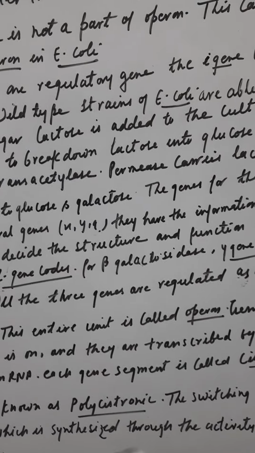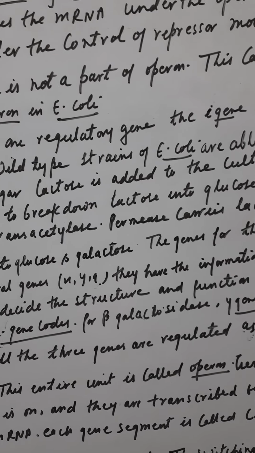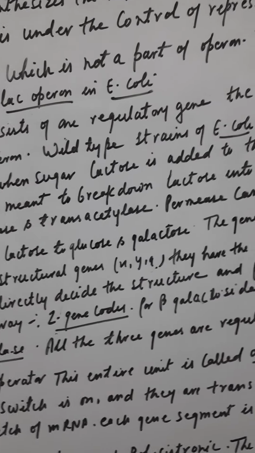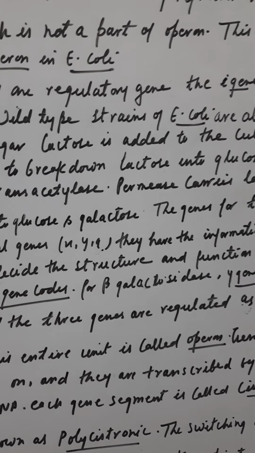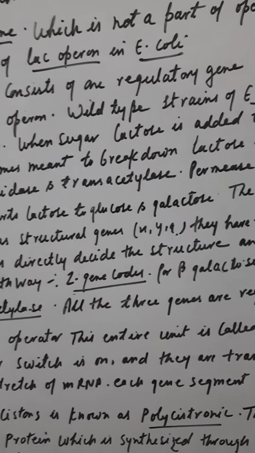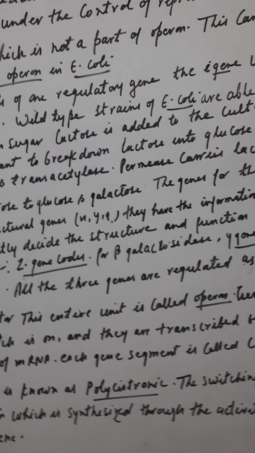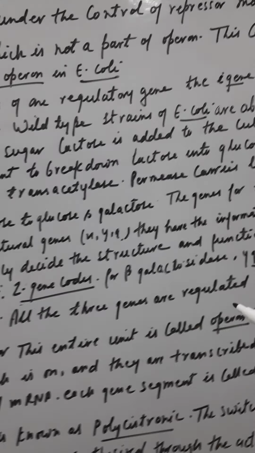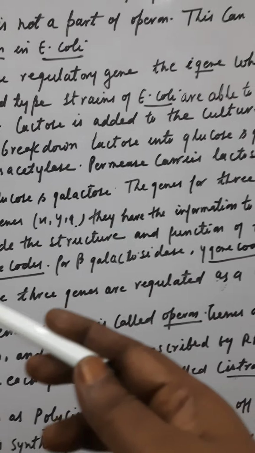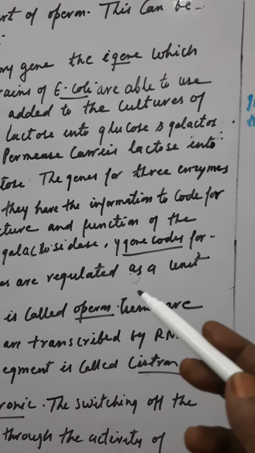And the long mRNA covering all cistrons is known as polycistronic. The switching of the operator is done by a repressor protein, which is synthesized through the activity of the lac I gene, known as the regulator gene. So here you can see that one gene is responsible for another function. Here it is said that all three genes are regulated as a unit by a single switch called the operator, and therefore the entire unit is the operon.